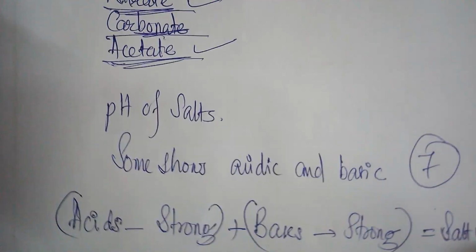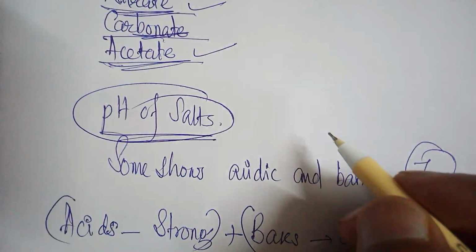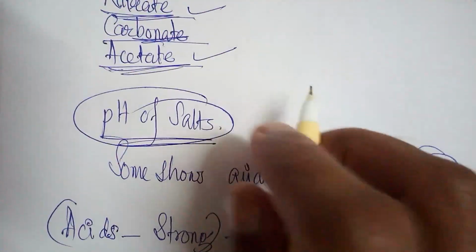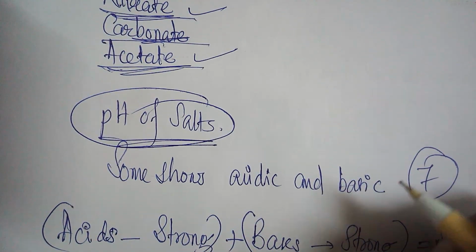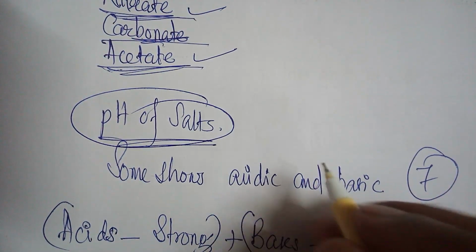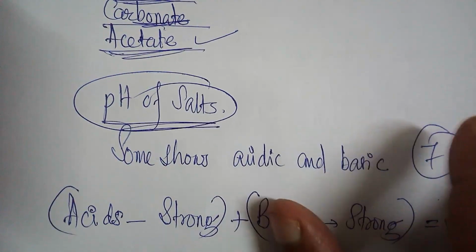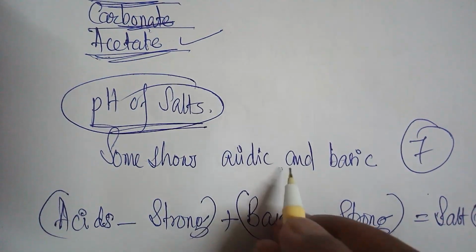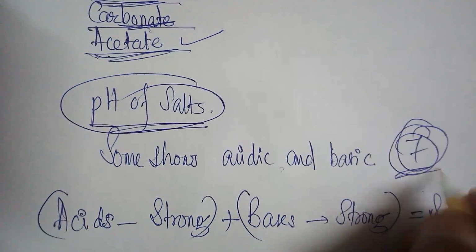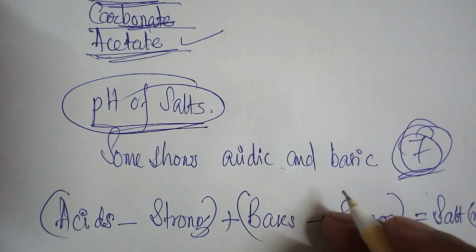Now we have to check the pH of salts, the potential of hydrogen of salt solution. Salt is formed by the reaction between an acid and a base. So we should expect the solution of salt in water to be neutral when litmus is applied. Though the aqueous solutions of many salts are neutral, having pH value 7, some salts are acidic or basic.